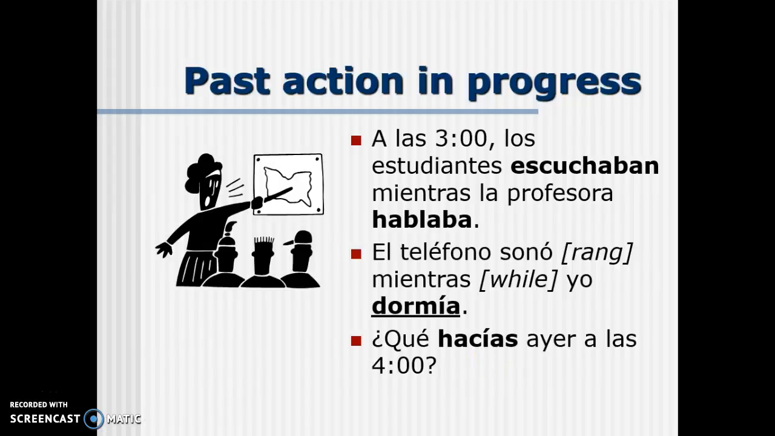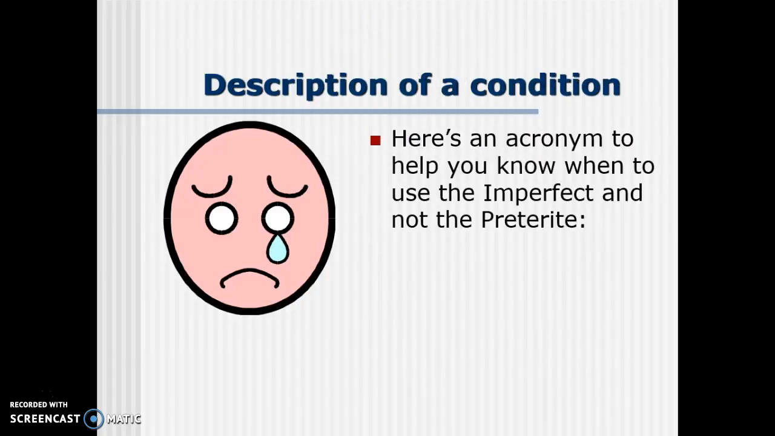¿Qué hacías ayer a las 4? What did you do yesterday at 4 o'clock? Again, it's asking about something that was in progress in the past. Another time we use the imperfect tense is describing a condition. And there's a lot that is entailed within this. Here's an acronym to help you remember when to use the imperfect and not the preterite in certain situations: ALWEPT.